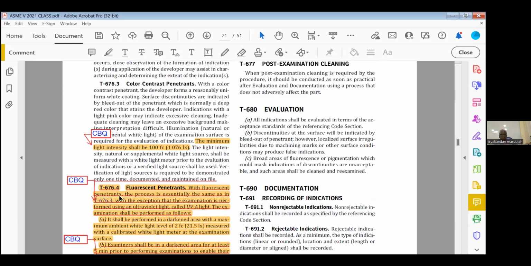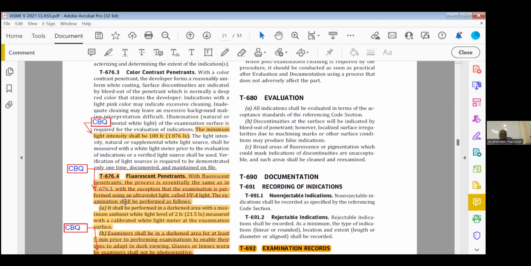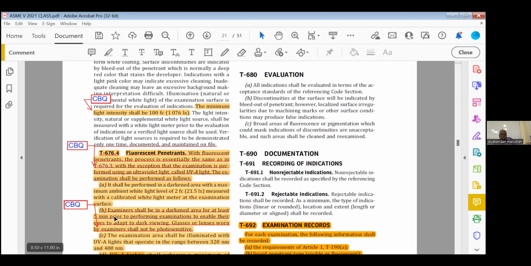Then fluorescent. With the fluorescent penetrant, the process is essentially the same, with the exception that the examination is performed using ultraviolet called UVA light, that is closed book. Then B is closed book. Examiner shall be in the darkened area at least 5 minutes prior to performing examination to enable their eyes to adapt to the dark viewing, that is closed book.